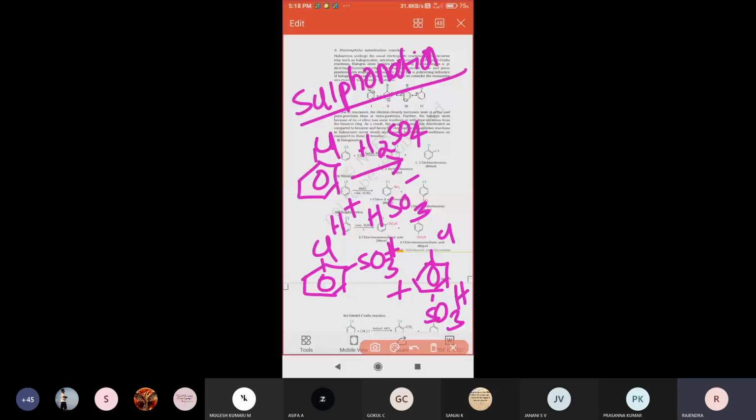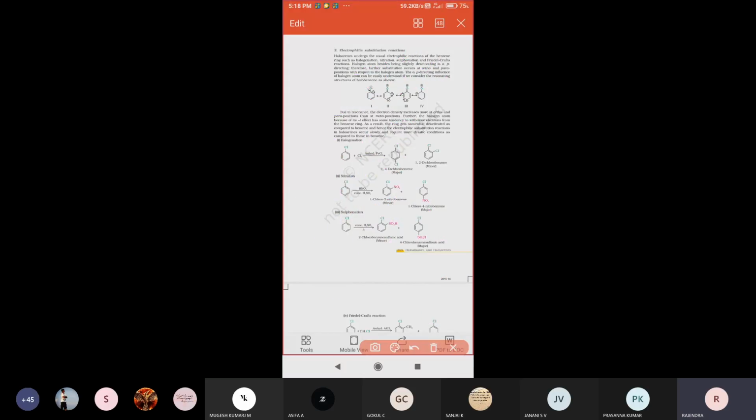So in these electrophilic substitution reactions, simply remember that chlorination is nothing but treating with the chlorine molecule in presence of anhydrous aluminum chloride, AlCl3, or FeCl3. That is called the Friedel-Crafts reaction, or you can say Friedel-Crafts alkylation reaction.